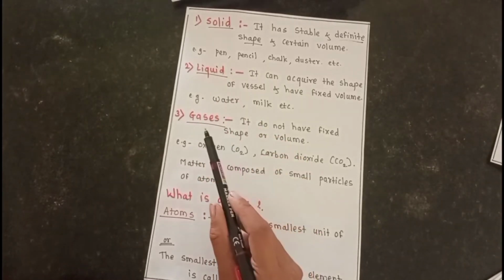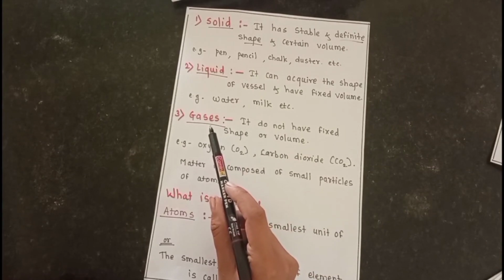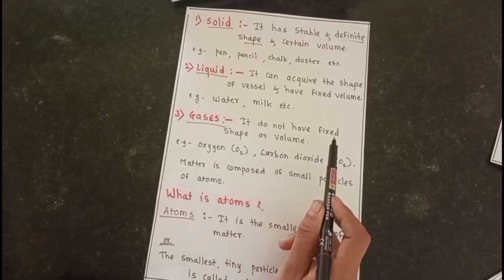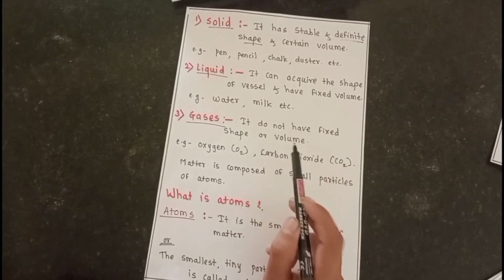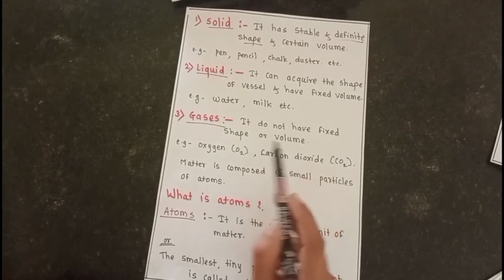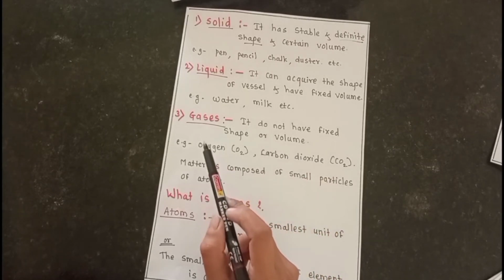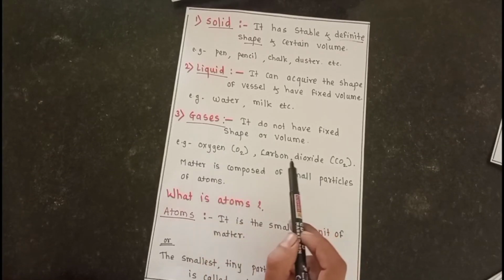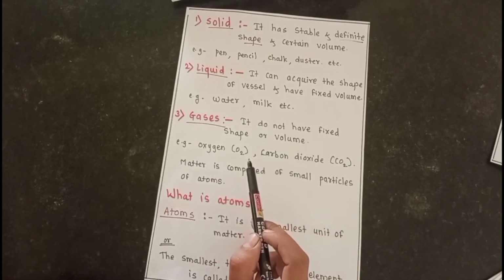The third state of matter is the gaseous state of matter. Gaseous means they do not have a fixed shape or volume. Gases do not have any fixed shape and volume. These are called gaseous substances. For example, oxygen, carbon dioxide. Other examples are nitrogen, hydrogen and carbon monoxide, etc.